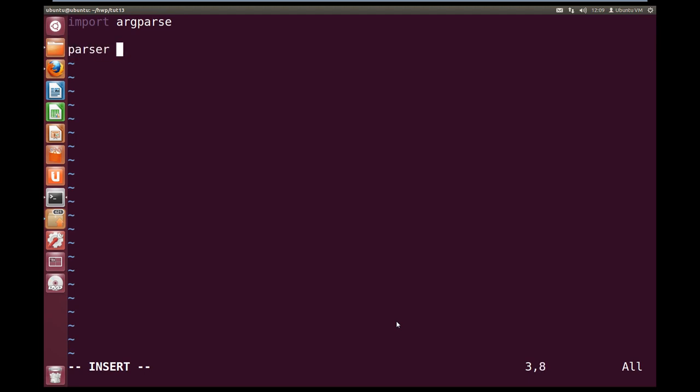So parser equals argparse dot ArgumentParser, and then our parser dot add_argument, and we're going to take the latitude, and the help is going to be latitude values in degrees, comma, minutes, comma, seconds. Close off the quotes there.